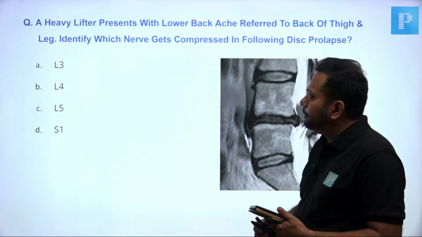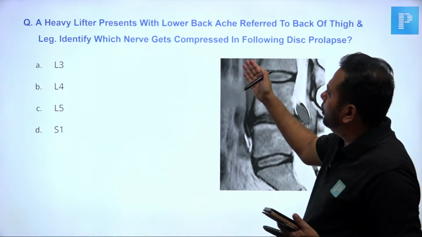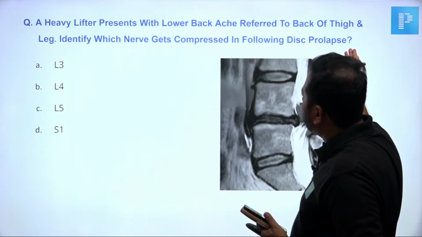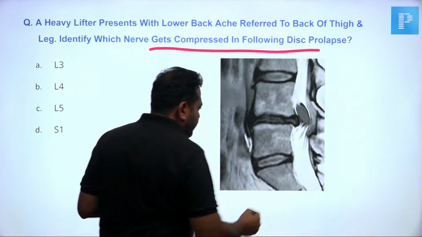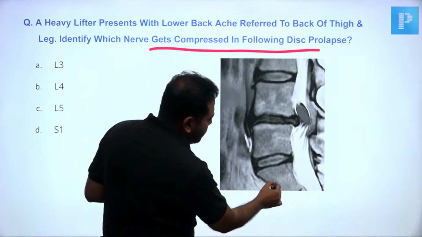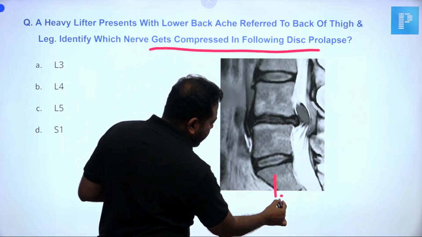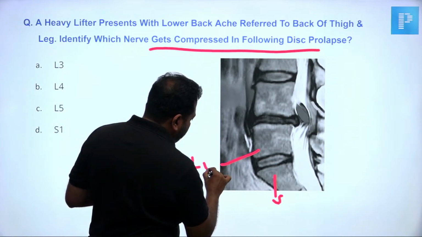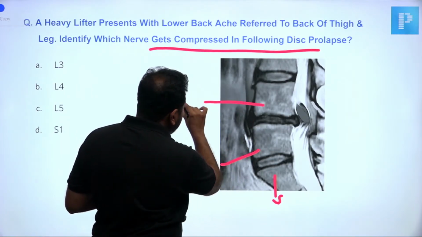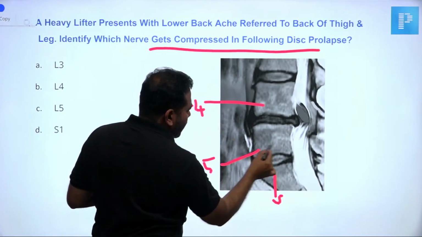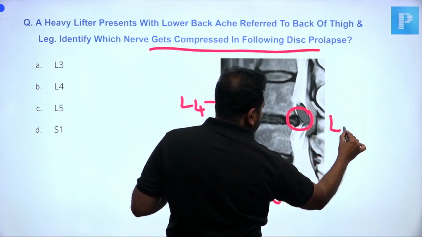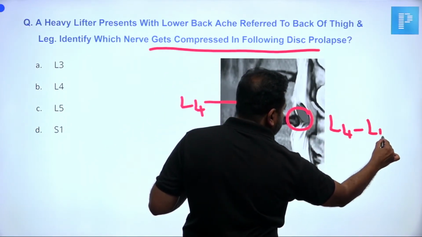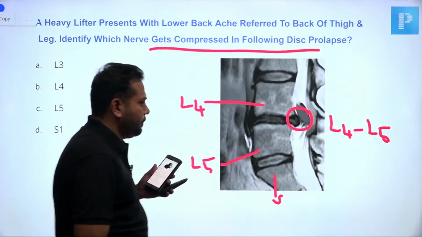Yes. You see, a heavy lifter presented with lower backache referred to the back of the thigh and leg. Identify which nerve gets compressed. That's the question. Here, I am able to see this is the sacrum. This is L5. This is L4. And I am able to see a disc bulge between L4 and L5.